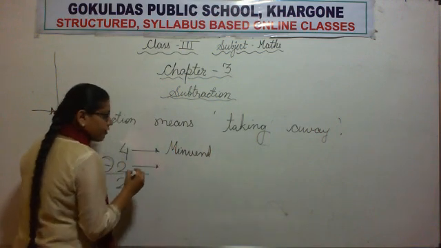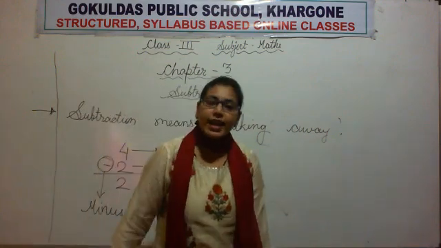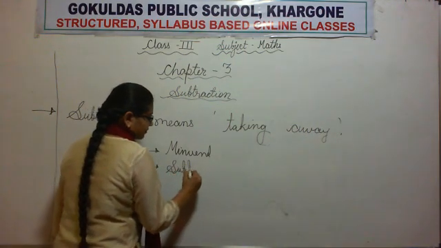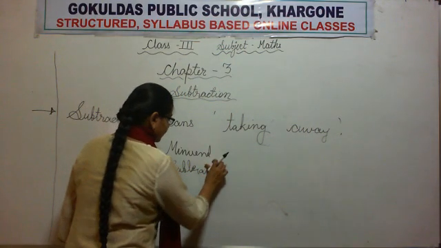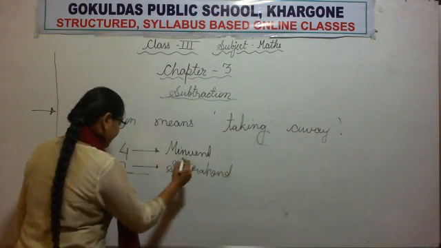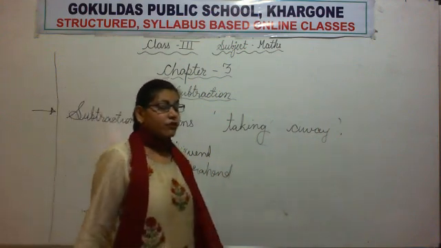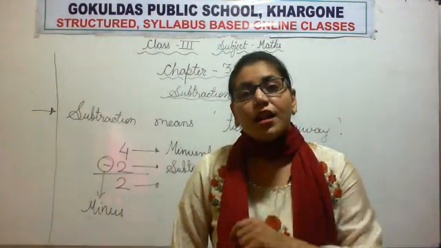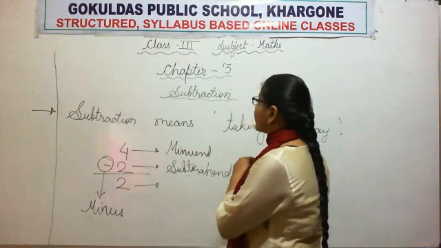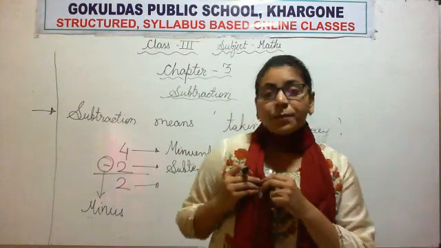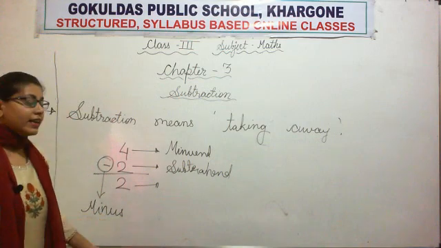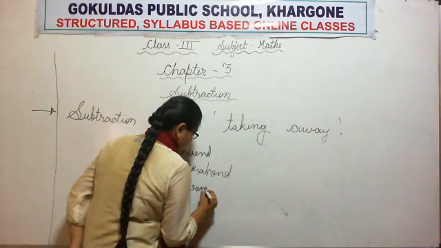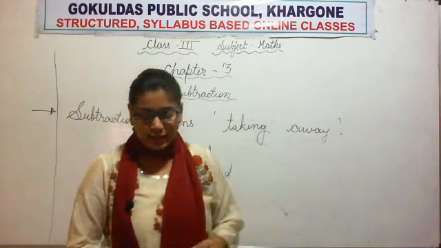And the smaller number which is getting subtracted, what we call it? We call it subtrahend. Very good. And the result we get, what we call the result? In case of addition, we call result as sum or total. And what about subtraction? What we call in case of subtraction the result? Yes, we call it as difference. Very good. We call it as difference.